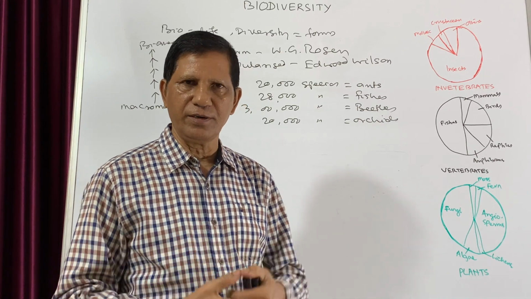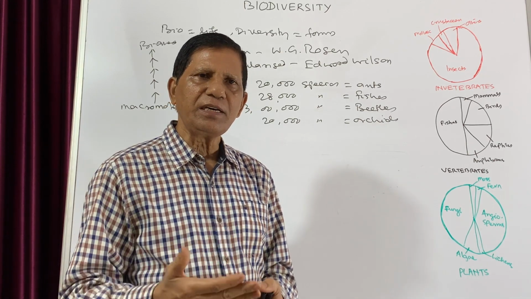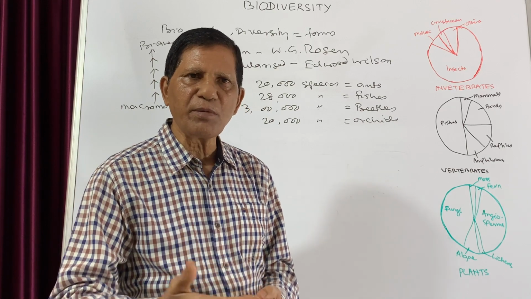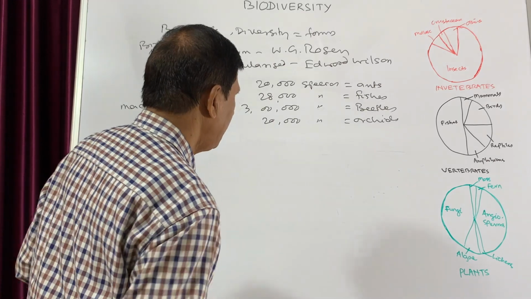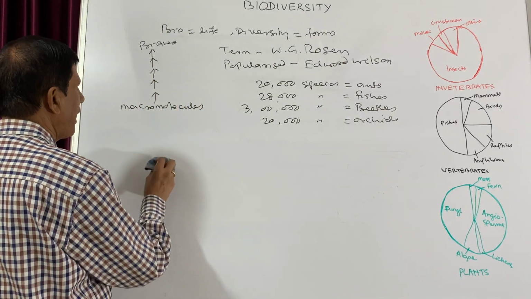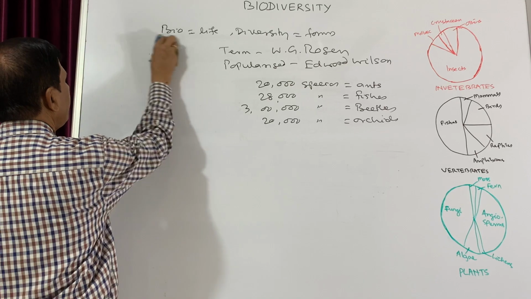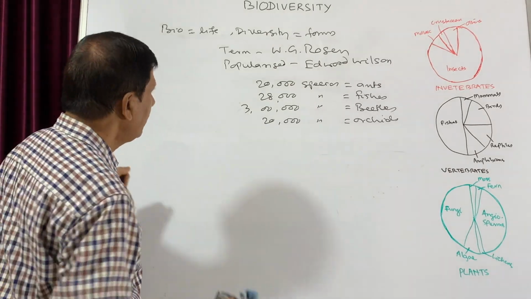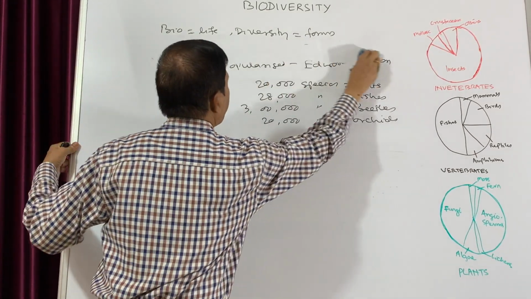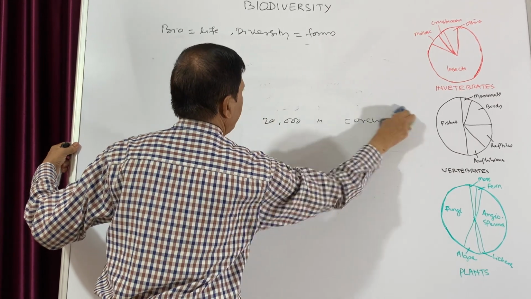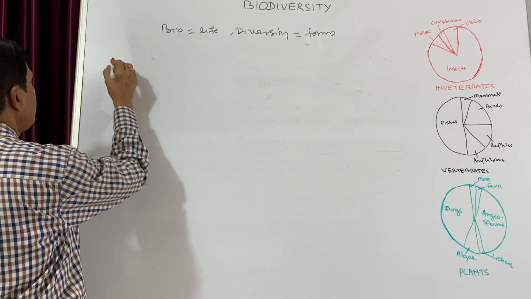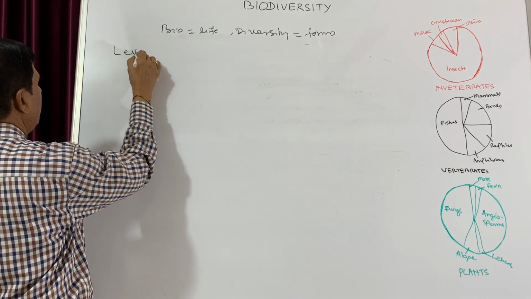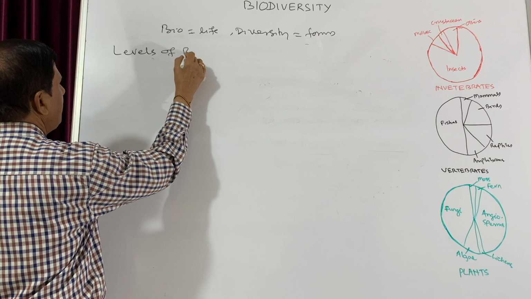They have studied it at different levels of biological organization, which we will discuss now. That is the levels of biodiversity.